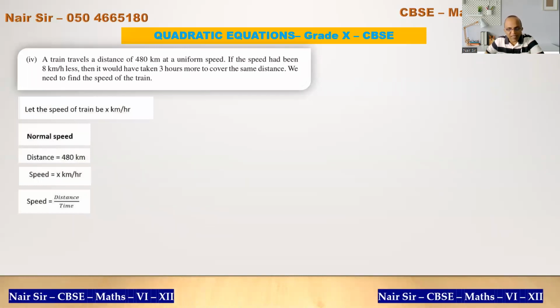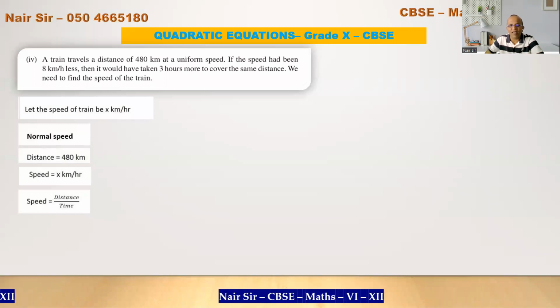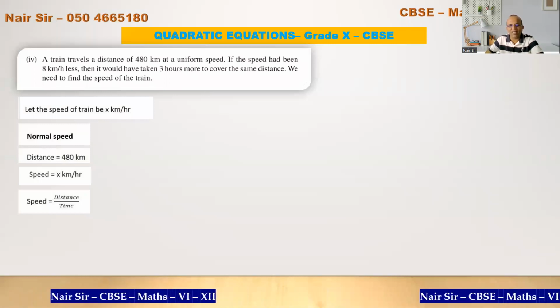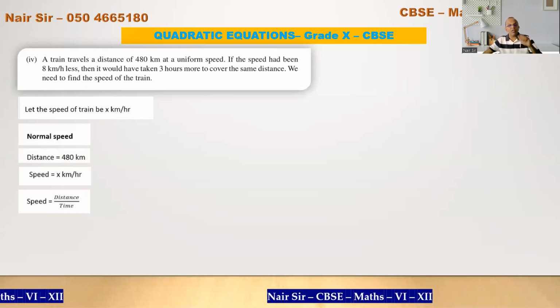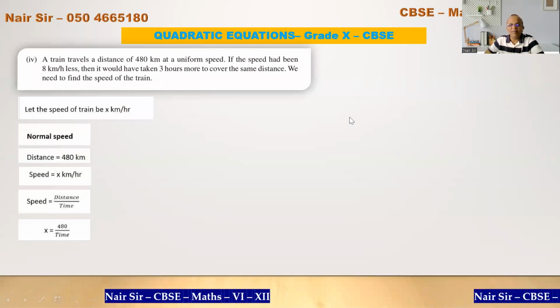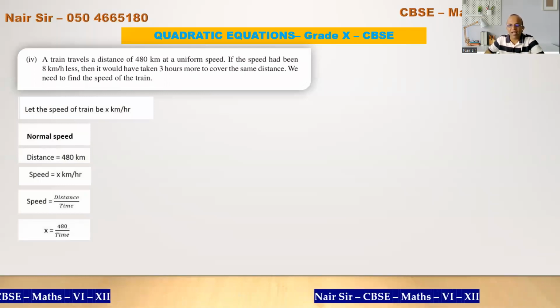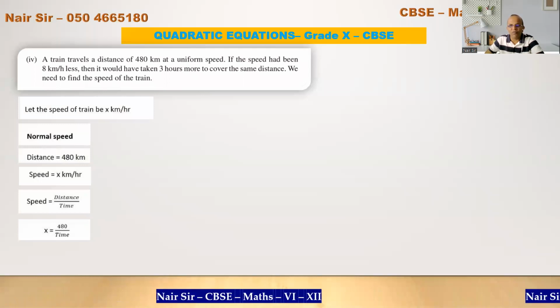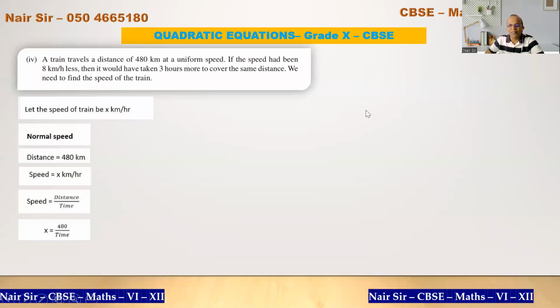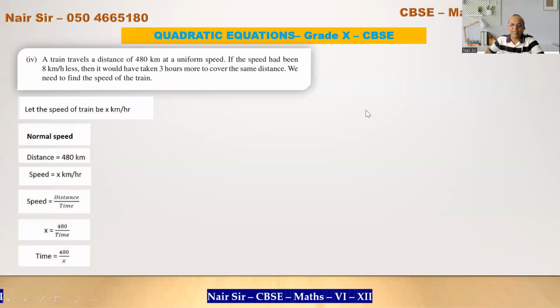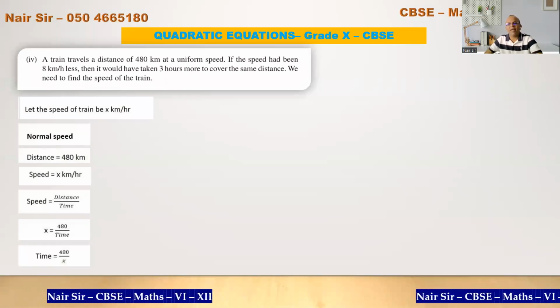Now, can I just substitute the values? I have considered the speed to be x. I know the distance. I don't know the time. After putting in, I get x is equal to 480 upon time. And I can write this as time is equal to 480 upon x.